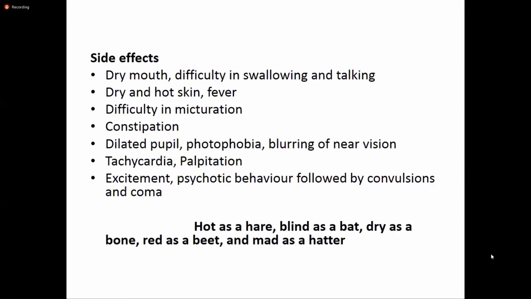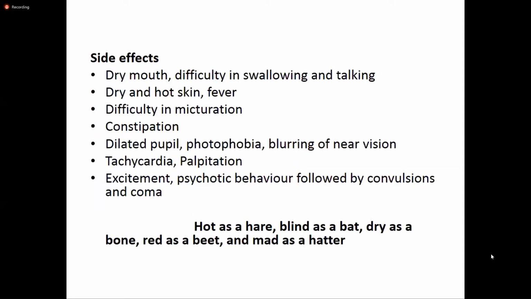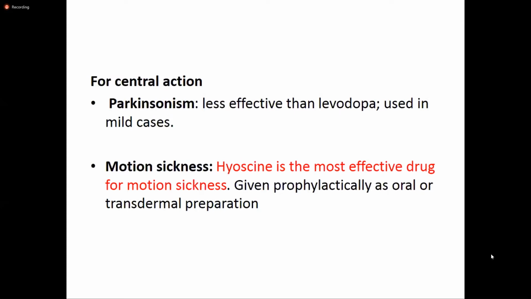So continuing with the anticholinergic drugs, we are moving towards the side effects of the anticholinergic drugs. So these are all correlations of what we have read in the last class or today's class as well. So just imagine, obviously these side effects of anticholinergic or atropinic drugs will be just opposite to those of the cholinergic drugs, and they occur as a result of blockade or inhibition of the muscarinic receptors. So just think what the side effects of acetylcholine and its congeners are. The opposite will be the side effects of the anticholinergic or atropinic drugs.